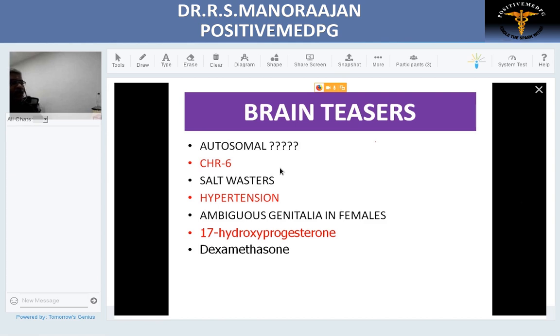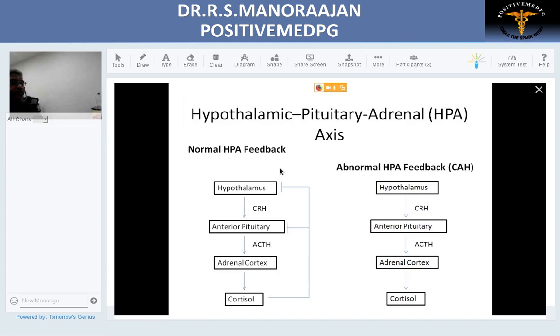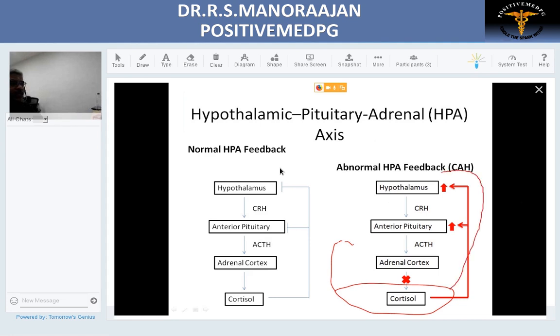Now we'll jump into the main topic, CAH. First, why is it called CAH? The main crux in CAH is decrease in the hormone production, like aldosterone. Once the hormone is cut off, the control mechanism ACTH is increased, and this causes hyperplasia of the glands, so there is CAH. Basic pathology is decrease in the secretion of various hormones from the adrenals.